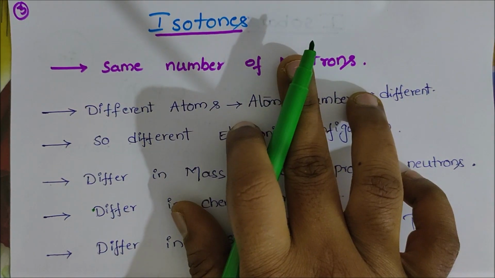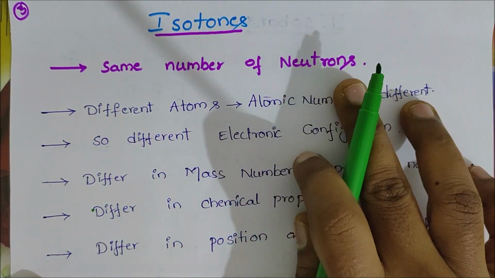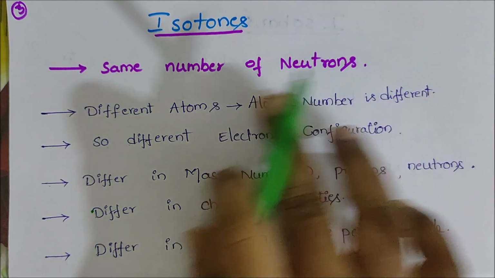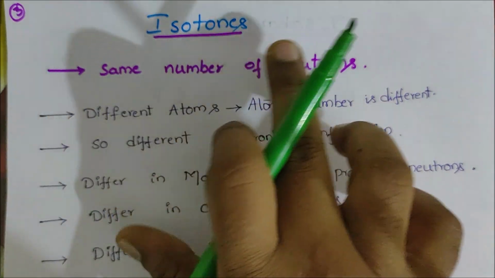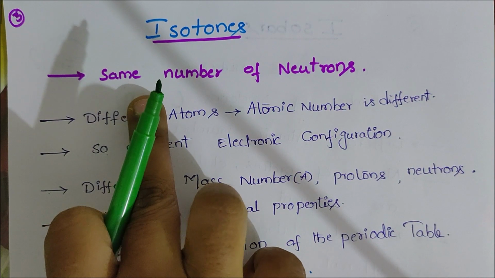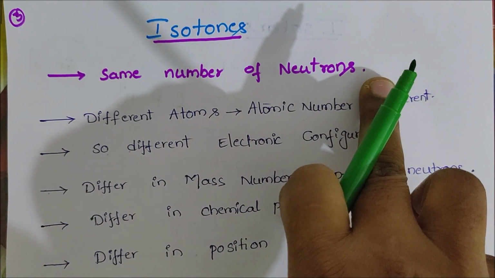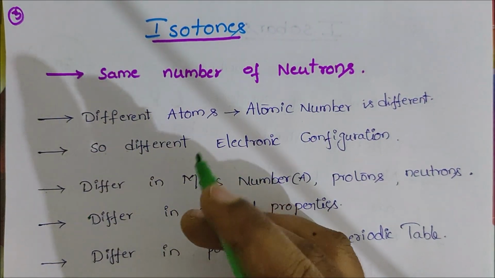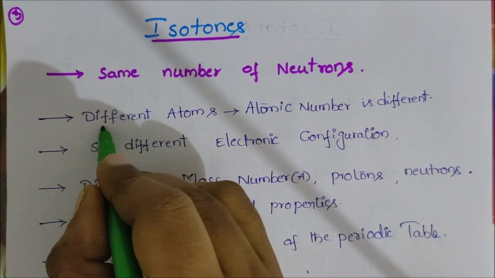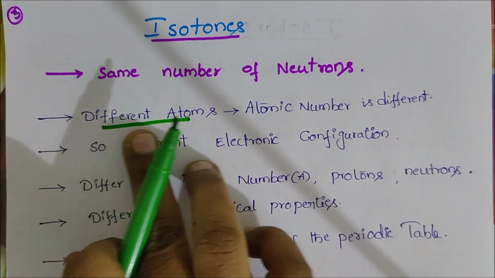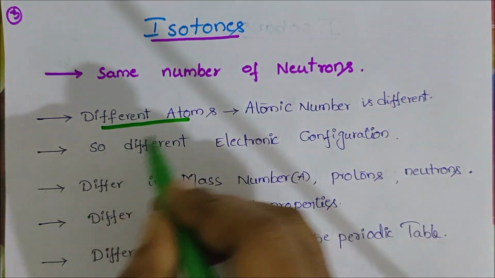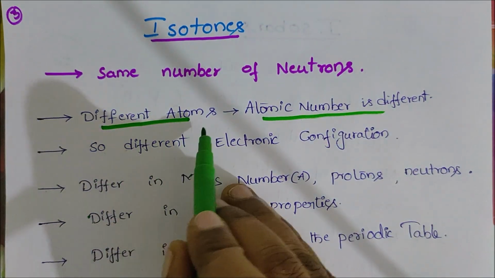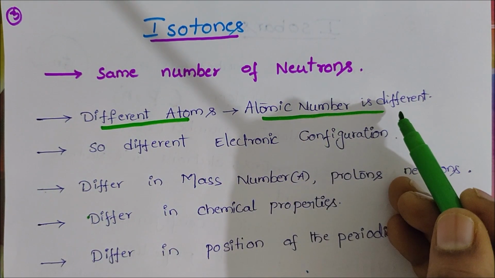What are isotones? The same number of neutrons. The elements having the same number of neutrons are called isotones. Isotones contain different atoms, so the atomic number is different.